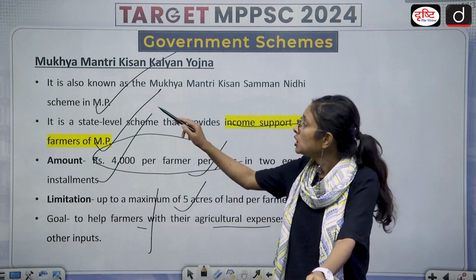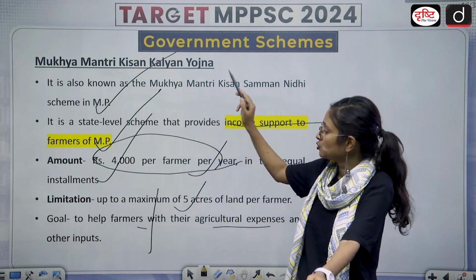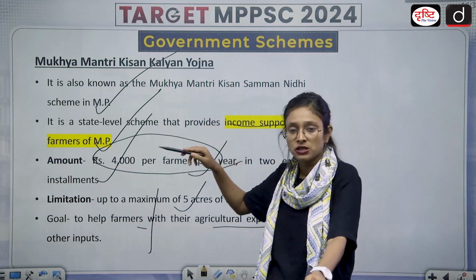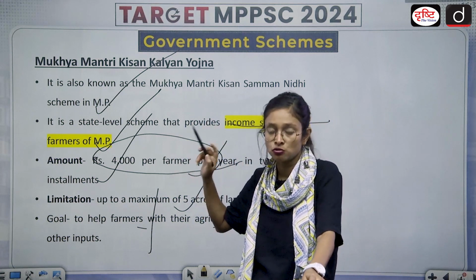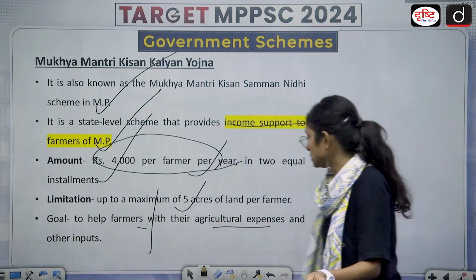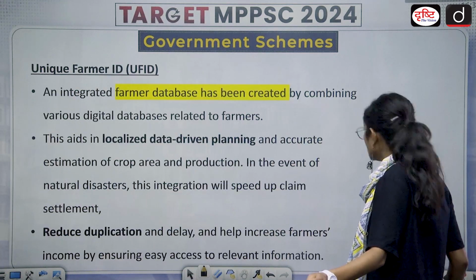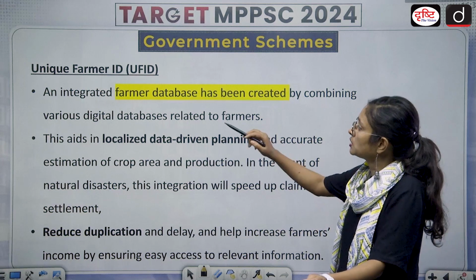So this is about Mukhyamantri Kisan Kalyan Yojana. And what is the amount to be given to the farmers? 4,000 in 2 installments per year. Coming to the next one. Next one is about Unique Farmer ID.